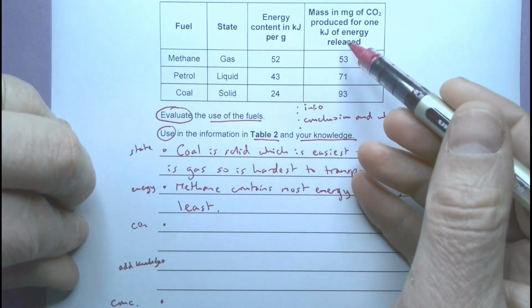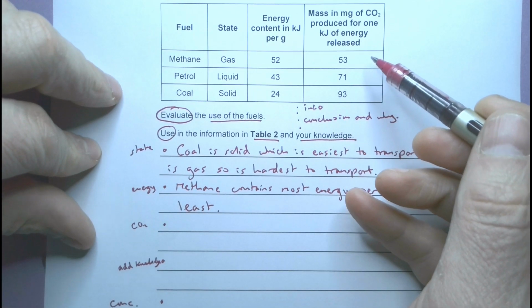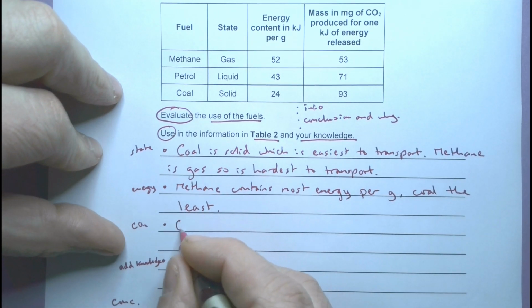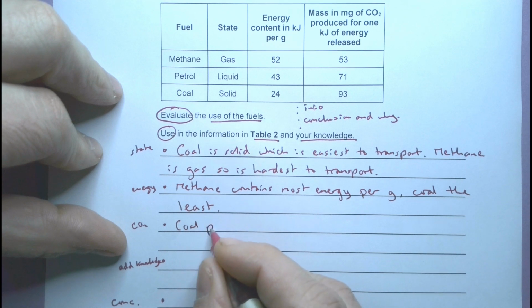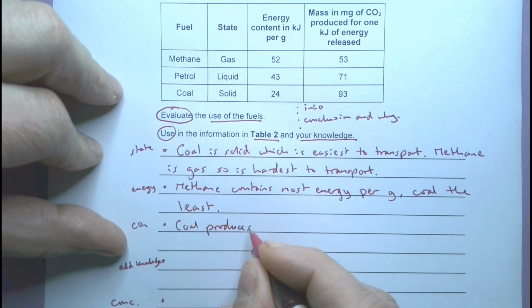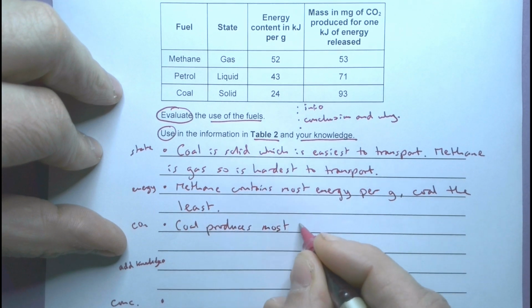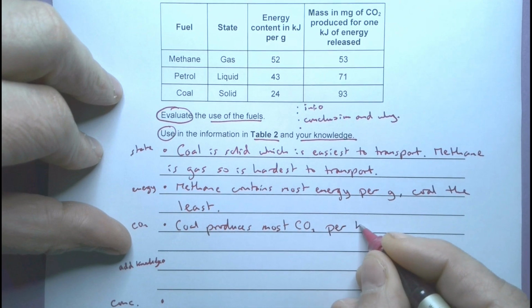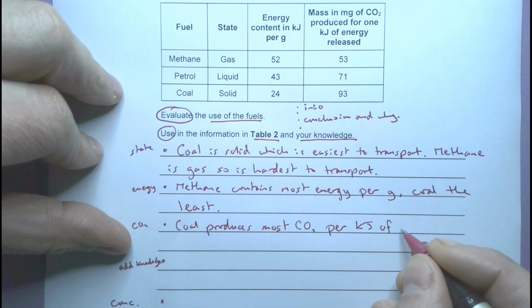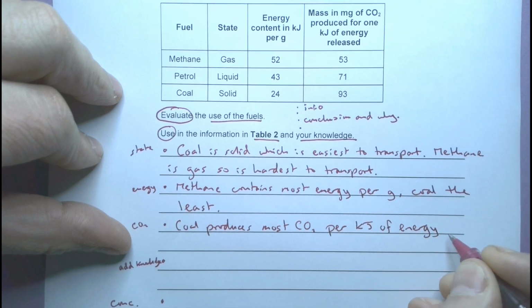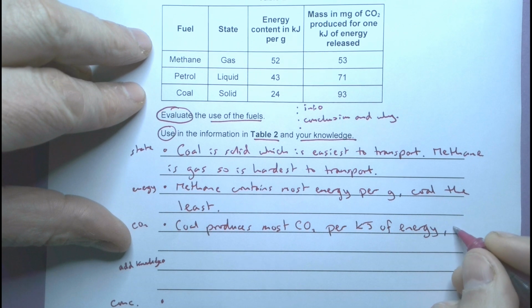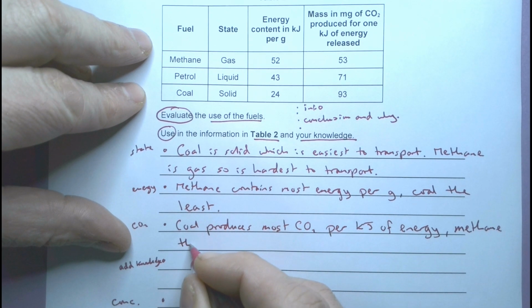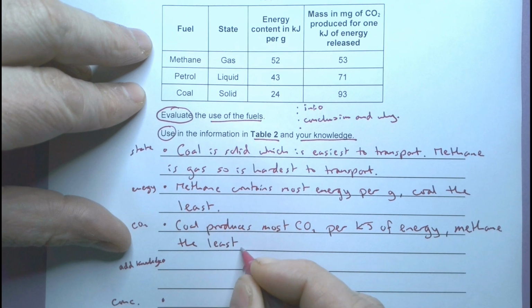So which one? I've got to compare this now. CO2 produced per 1 kilojoule of energy. Okay, so coal produces the most CO2 per kilojoule of energy, and methane the least. Right, I need to add some knowledge here.